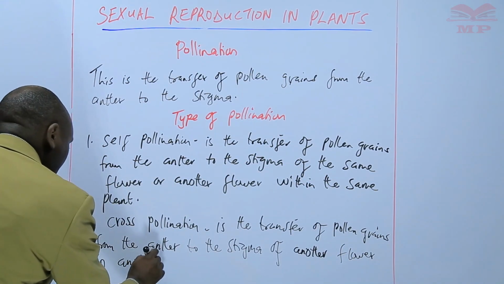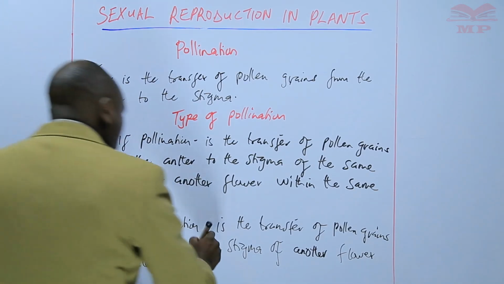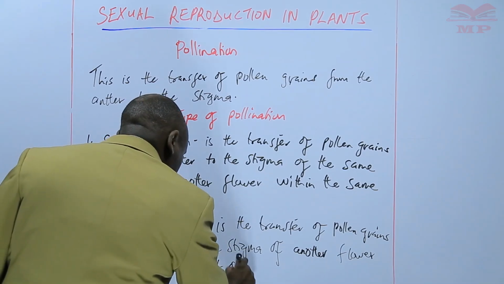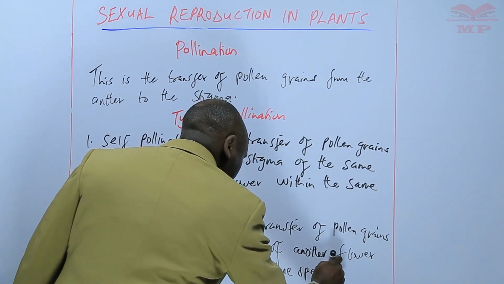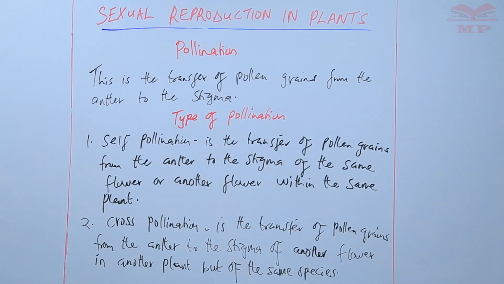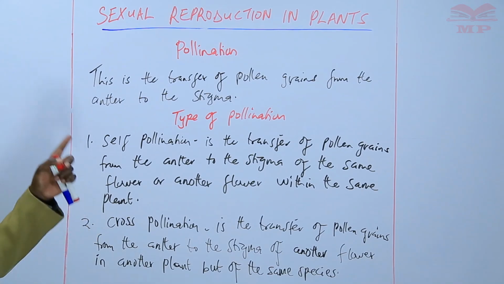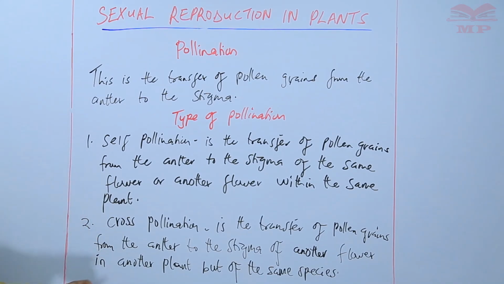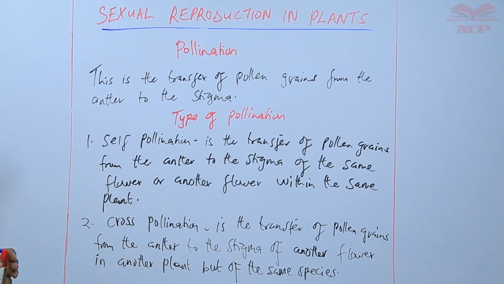So this one has to be in another plant, but of the same species. So basically, in cross-pollination, there is the transfer of pollen grains from the anther to the stigma of another flower in another plant, but that plant must be of the same species. So it has to be from this plant to another plant of the same species. So that is what we call cross-pollination.